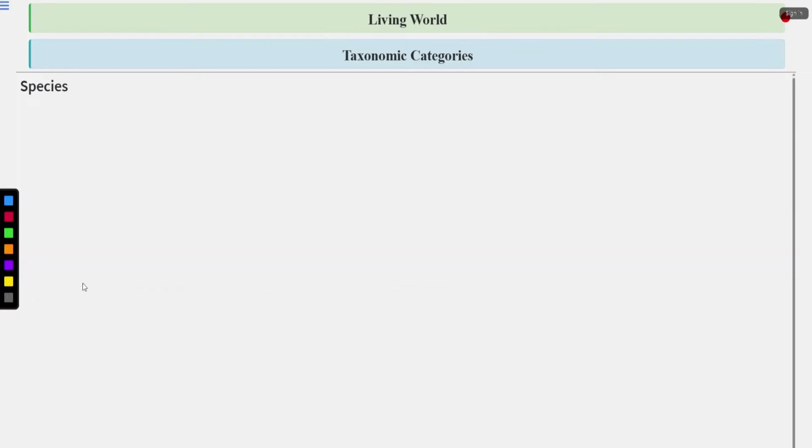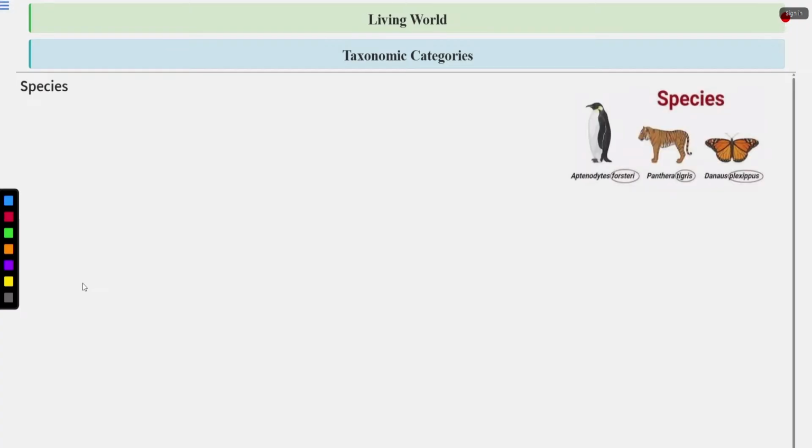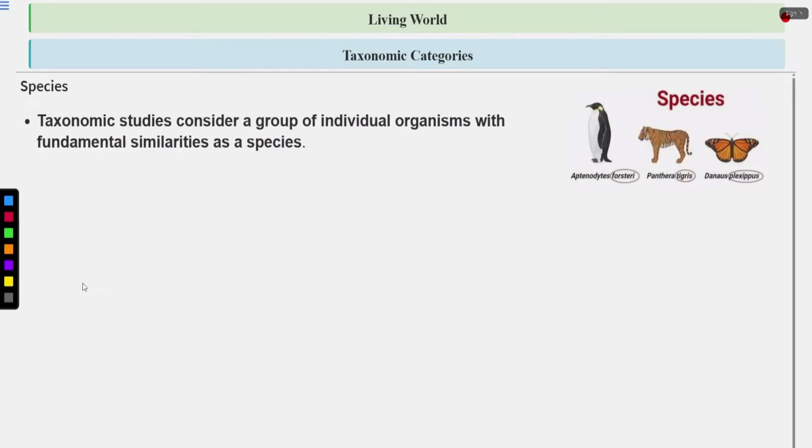And let's talk about the species, which is the lowest taxon. Taxonomic studies consider a group of individual organisms with fundamental similarities as a species.